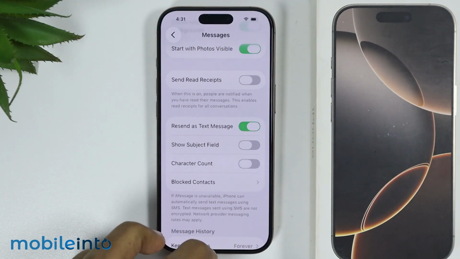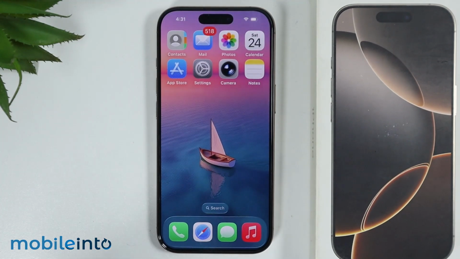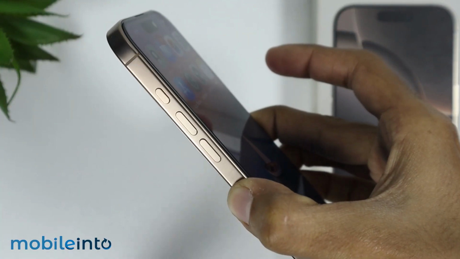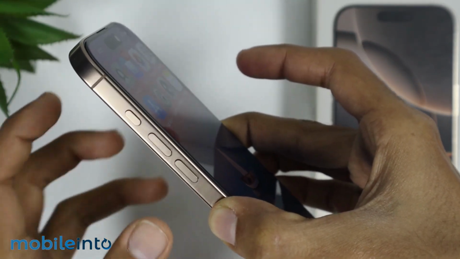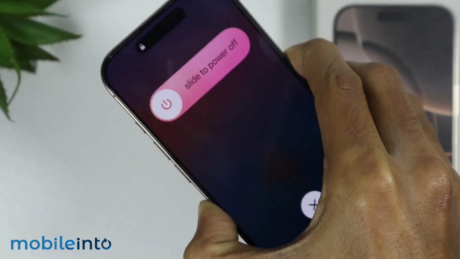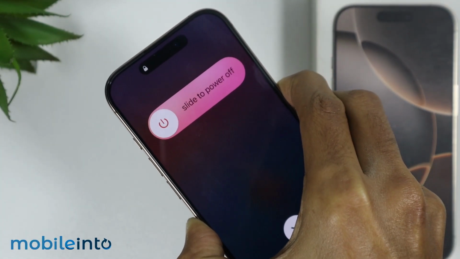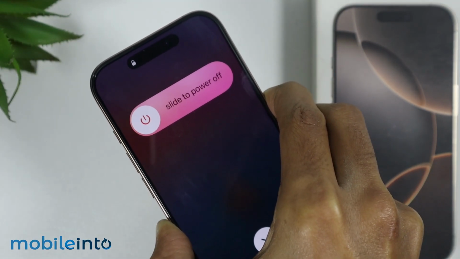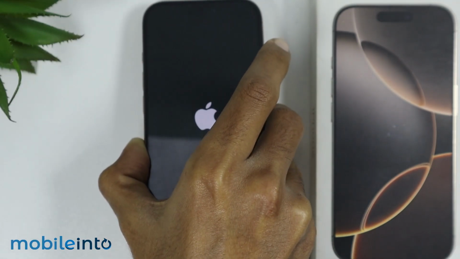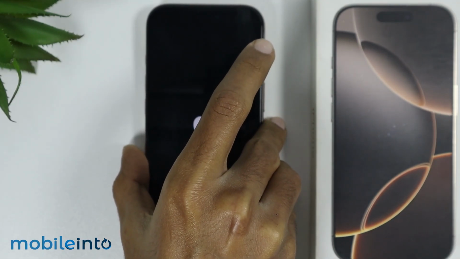After you do that, then go to your home screen and perform a force restart on your iPhone. For that, just press and release the volume up button and the volume down button. Then press and hold the side button on your iPhone until the screen of your iPhone goes black and the Apple logo appears on the screen. Once the Apple logo appears on the screen, just release the side button.